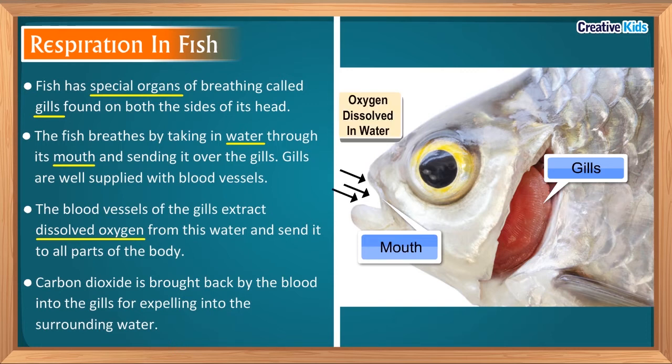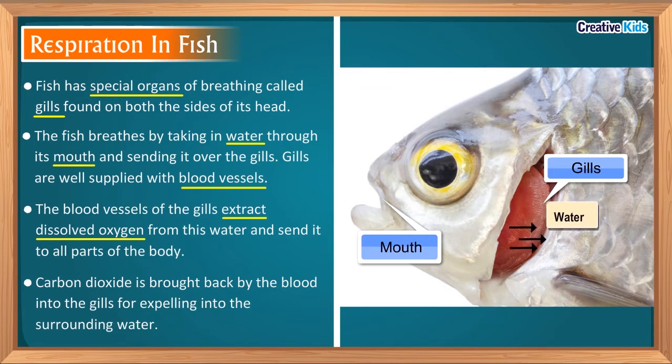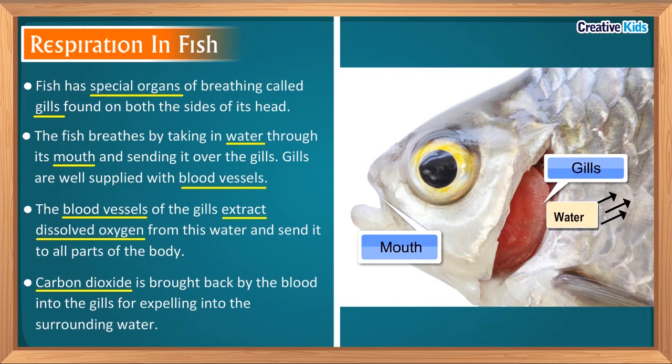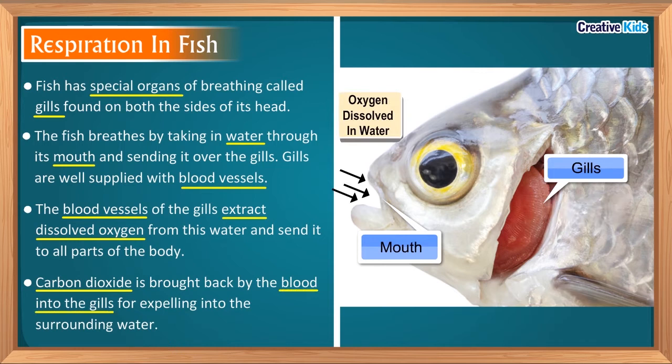Gills are well supplied with blood vessels. So the blood vessels of the gills extract the dissolved oxygen from this water. And this oxygen reaches each and every part of the cell of the fish along with the blood. In cells, carbon dioxide and energy are released by the breakdown of food. Carbon dioxide is brought back by the blood into the gills for expelling into the surrounding water.